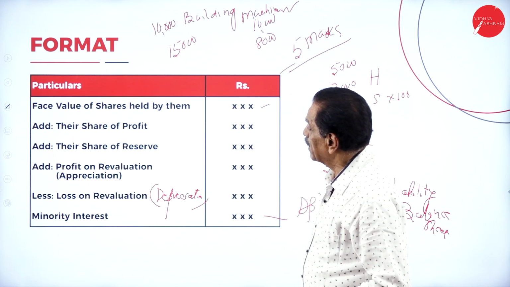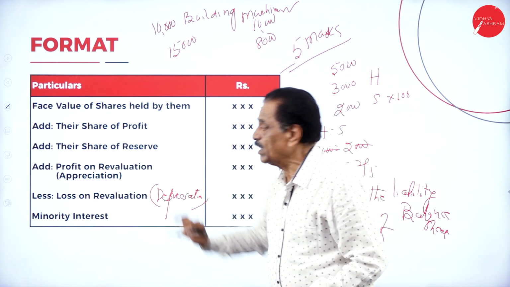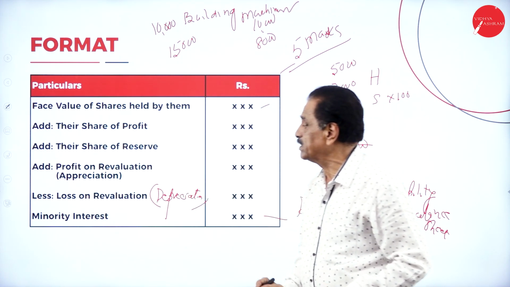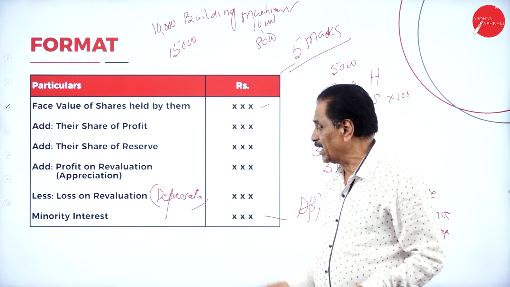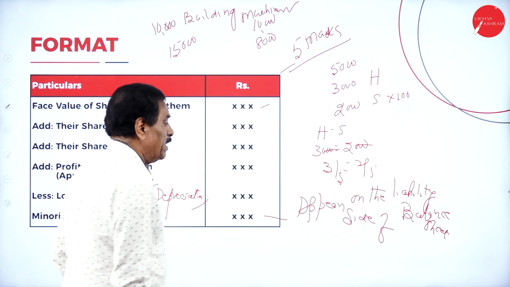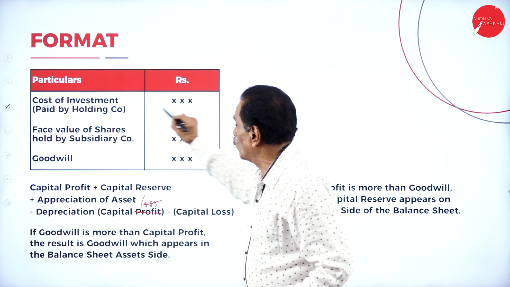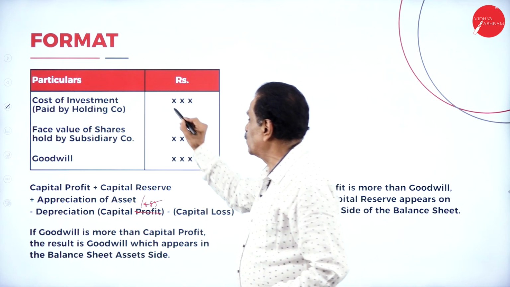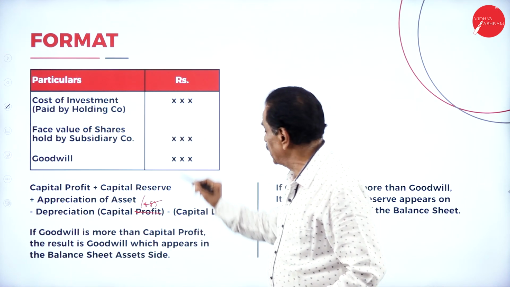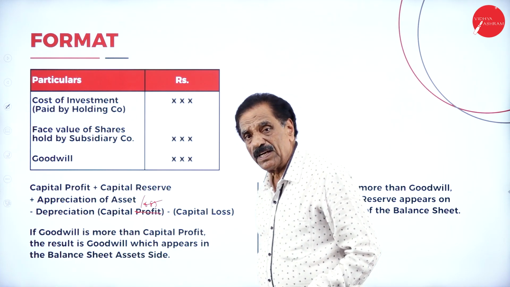Then minority interest: their share of capital, their share of profit, their share of reserve, profit on revaluation and loss on revaluation go to the minority. The minority interest will appear on the liability side of the balance sheet. Take the cost of investment paid by the holding company against the face value of the subsidiary's shares. Assume they paid 4,50,000 and the real value is 3 lakh; the excess amount is 1,50,000.